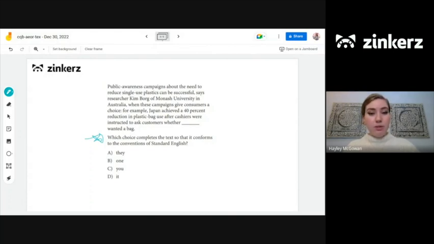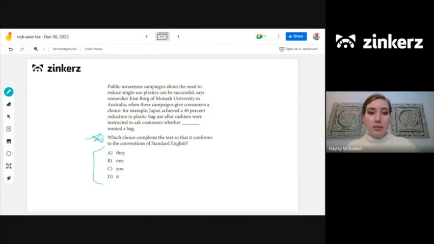So if we look at our answer choices here, what do they all have in common? These are all pronouns. And remember, with pronouns, we're thinking about the antecedent of these pronouns. They're substituting for some other noun in the sentence, they're replacing it. So we need to figure out what noun they're replacing in order to figure out if our pronoun needs to be singular or plural and what gender it should be. So now that we know that, we can go through the passage and identify what that noun is going to be.